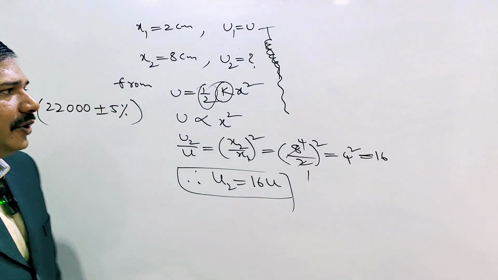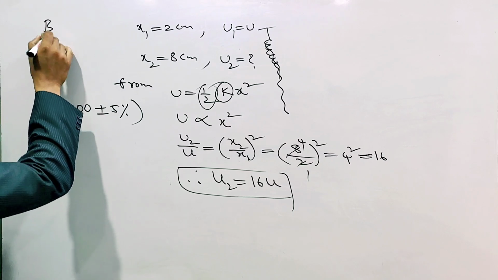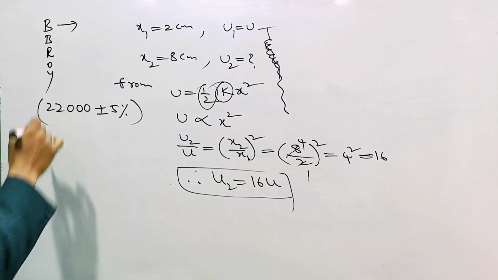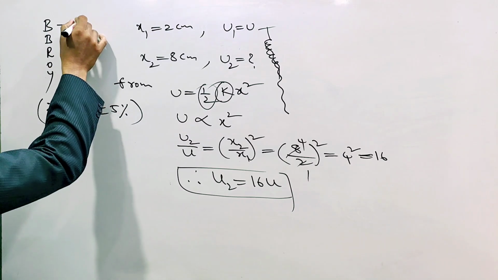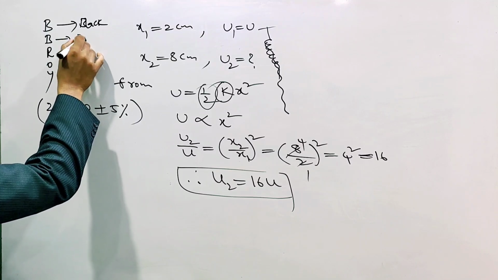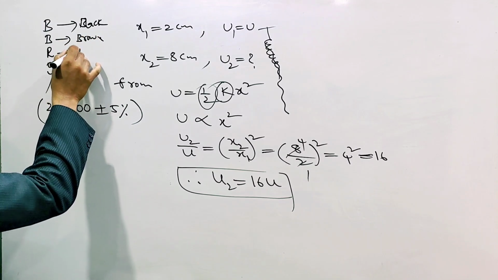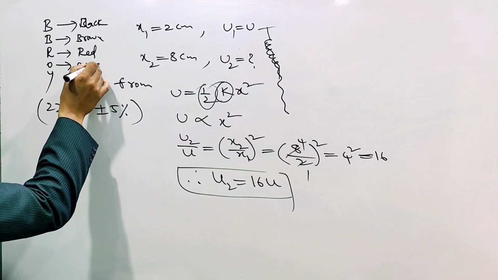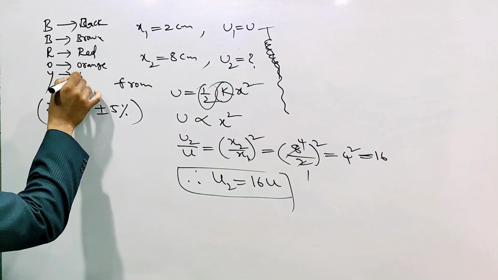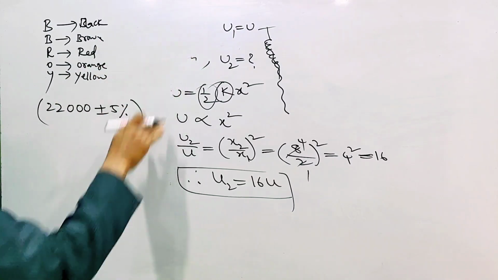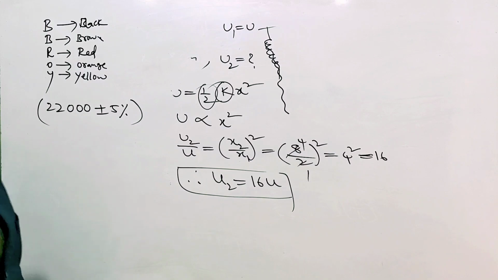So we know that BB Roy, we learned already. Here B for what? Black. B for black. Another B is what? Brown. R is what? Red. O is what? Orange. And Y is what? Yellow. We know that here the first two digits.